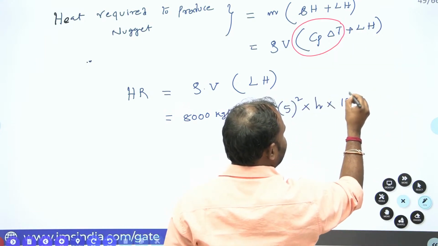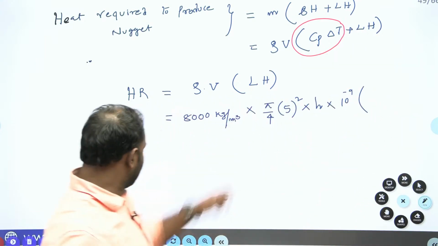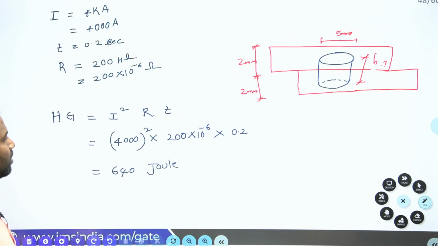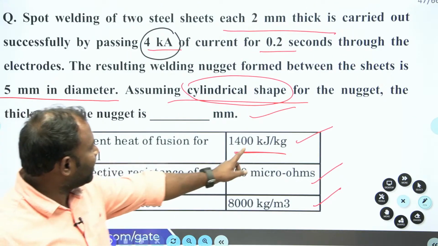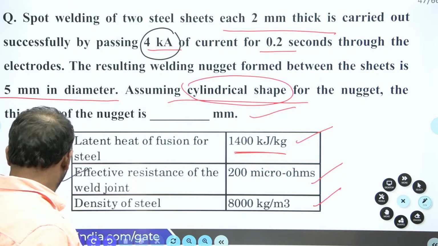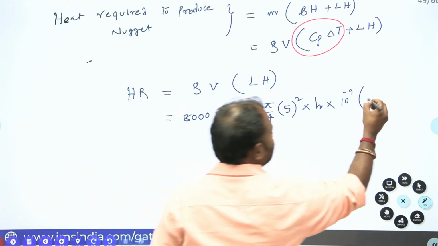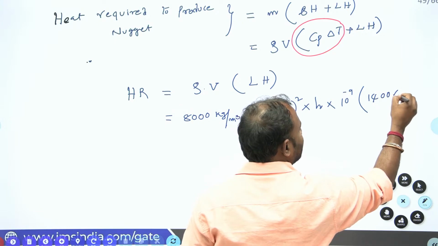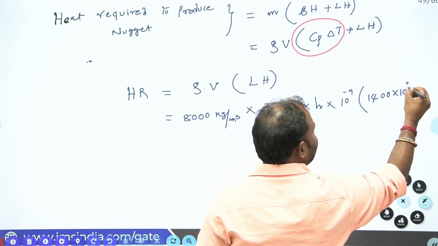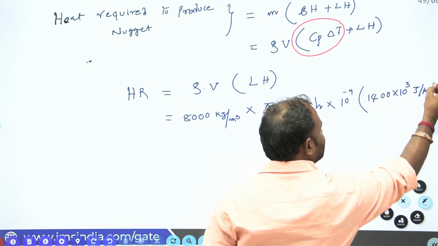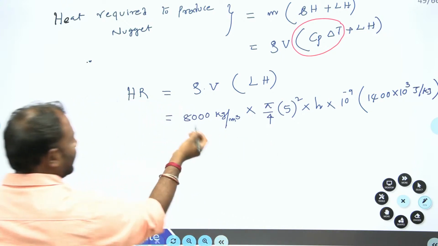10 to the power of minus 9 into latent heat. So how much latent heat is given? Latent heat is given as 1400 kilojoule per kg, that is, 1400 into 10 to the power of 3 joule per kg. Isn't it, guys?